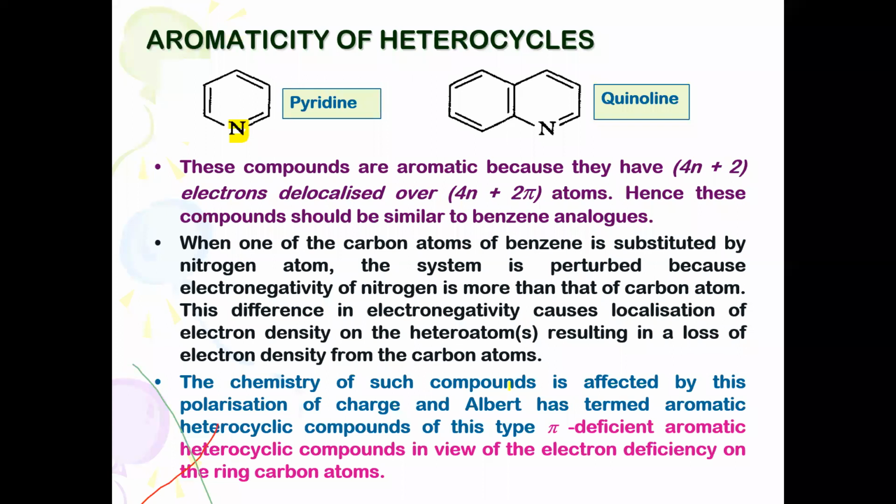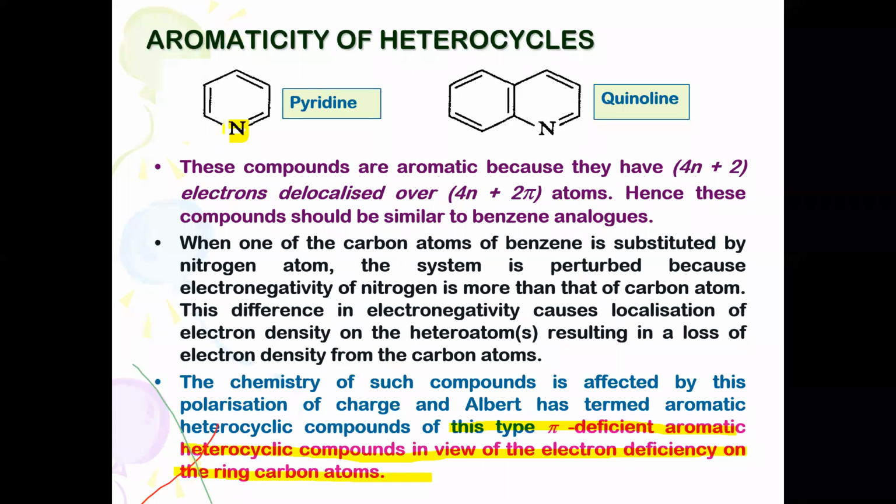The chemistry of such compounds, when you view the aromaticity character of this, especially pyridine, it is called a pi deficient aromatic heterocyclic compound, in view of the electron deficiency on the ring carbon atoms.